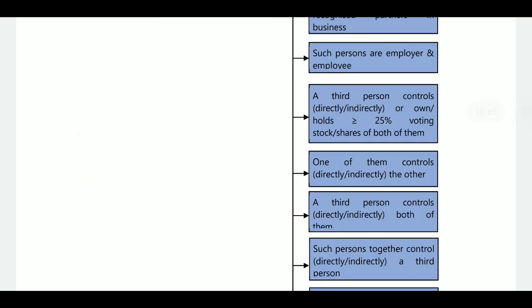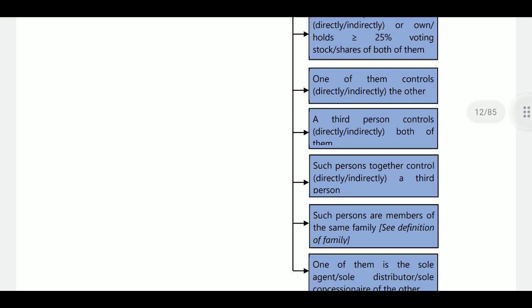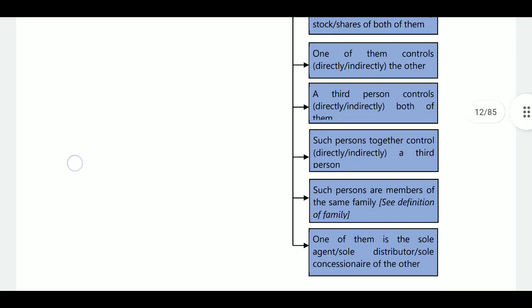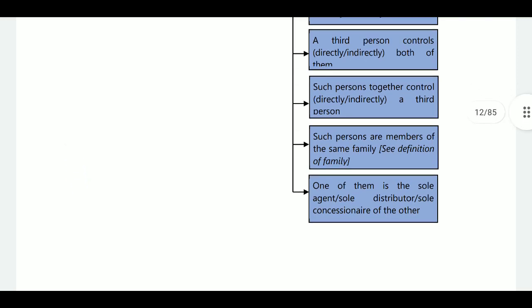Next, any third person who controls directly or indirectly, or owns or holds 25% or more of the voting stock or shares of both of them, makes them associated persons. One of them controls directly or indirectly the other. It is also known as related persons. Next, a third person is controlled directly or indirectly by both of them. Next, such persons together control a third person, or such persons are members of the same family, or one of them is the sole agent or sole distributor or sole concessionaire of the other.